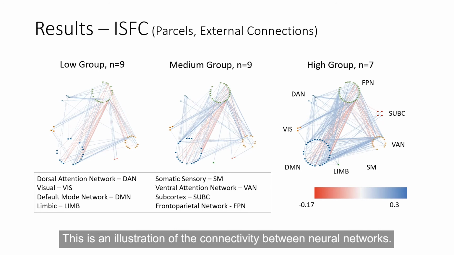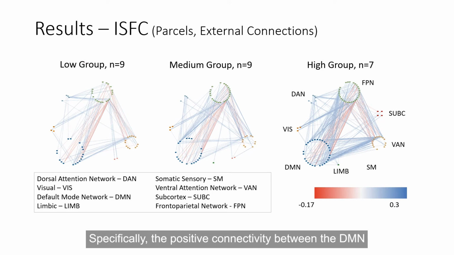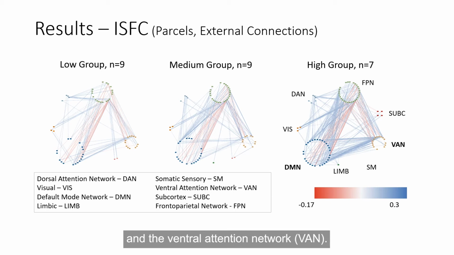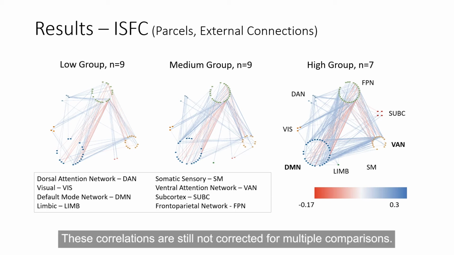This is an illustration of the connectivity between neural networks. Specifically, the positive connectivity between the DMN and the frontoparietal network, FPN, increased, as well as the positive connectivity between the DMN and the ventral attention network, VAN. These correlations are still not corrected for multiple comparisons.